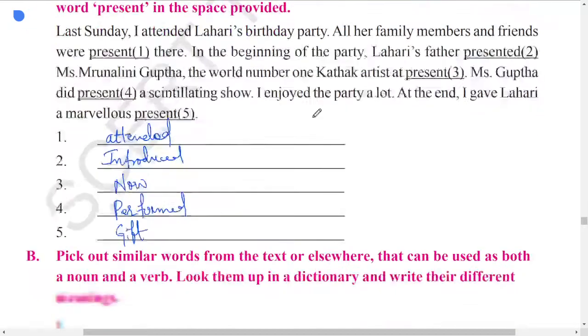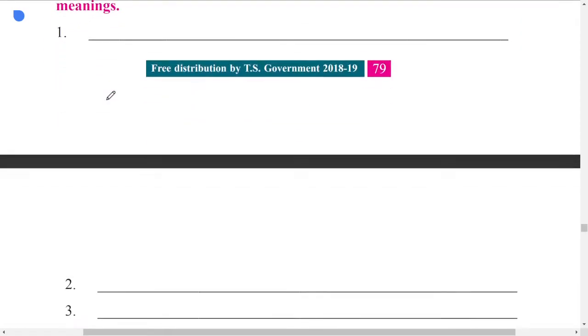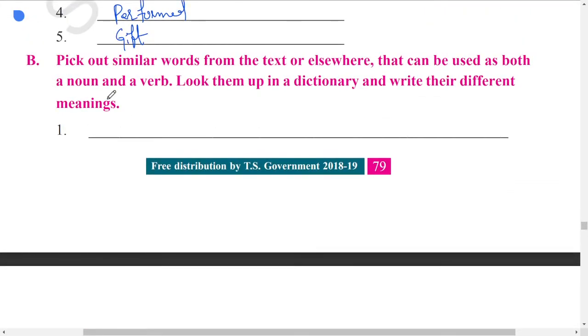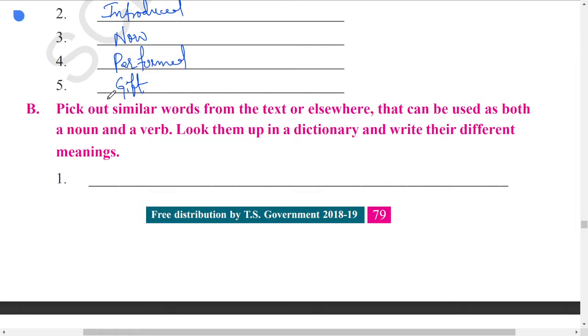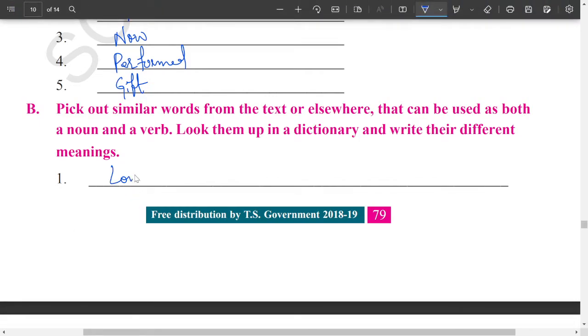Now pick out similar words from the text or elsewhere that can be used as both nouns and verbs. Look them up in a dictionary and write their different meanings. So you have to write down the words that can be used both as verbs and nouns. Let us find some of the words here. For example, we can go with love.